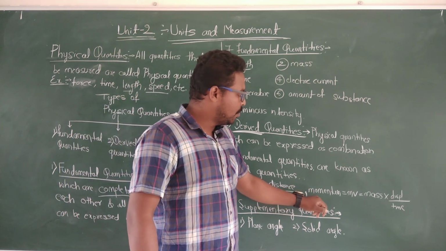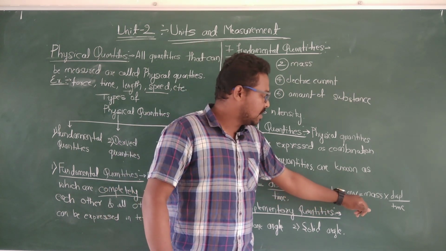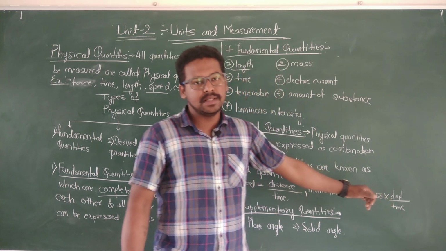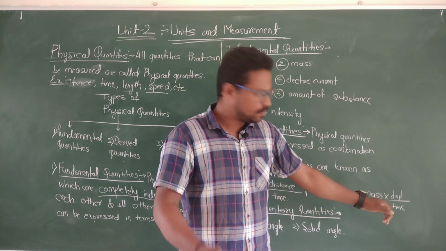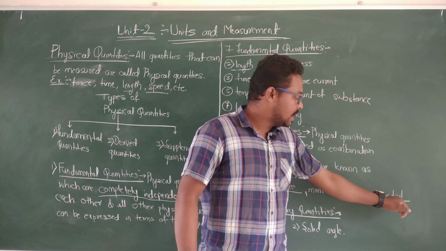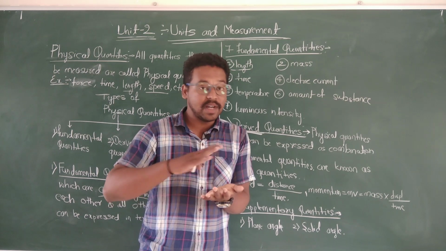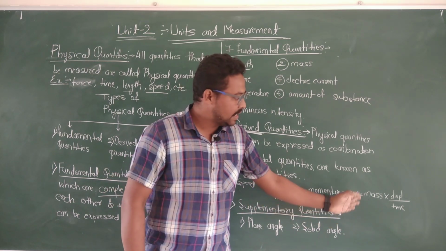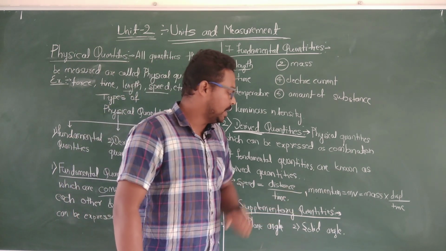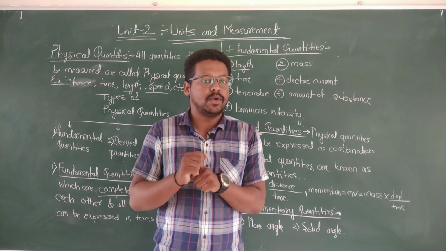Then the momentum. Momentum is the product of mass and velocity. Velocity is nothing but displacement per time. Displacement means distance, length. So distance by time, mass, distance and time: the momentum is also a combination of the fundamental quantities, so it is a derived quantity. Then the third type is supplementary quantities. There is a note on the supplementary quantities.